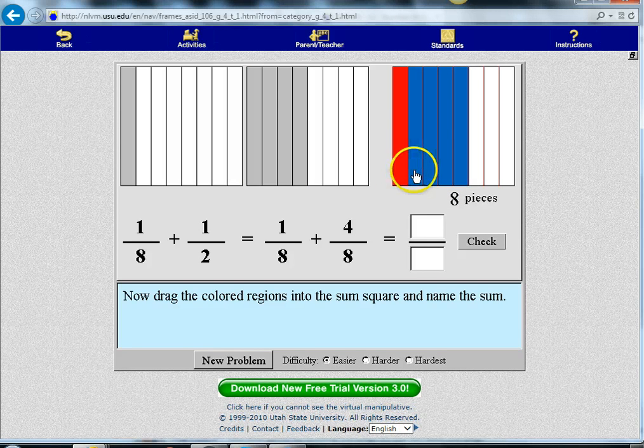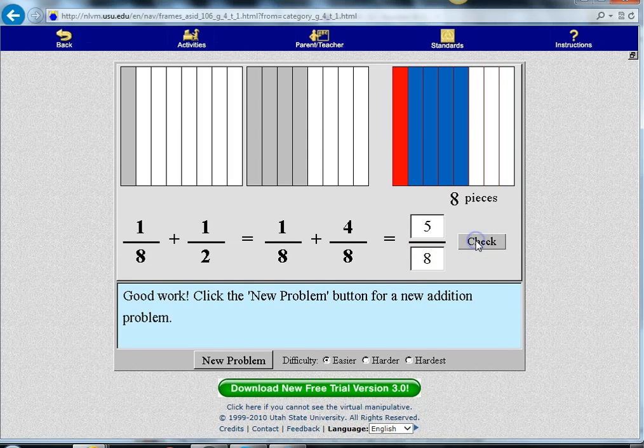And it takes up 1, 2, 3, 4, 5 of the 8 equal parts. If we add the numerators, we get that answer, 5/8. Now let's check. Good work, it says. Click the new problem for a new addition problem.